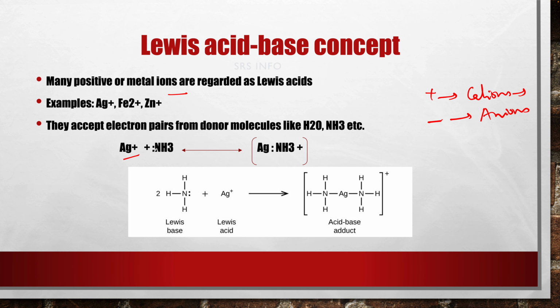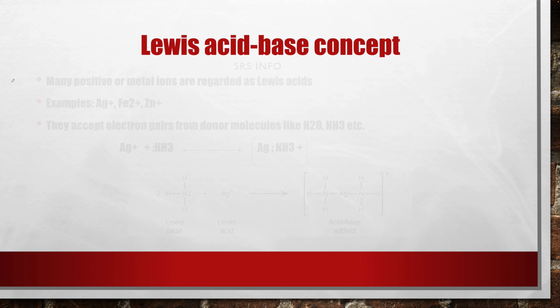These positive metal ions accept electron pairs from donor molecules like H2O, NH3, etc. to form a complex, that is an acid-base adduct, like this. NH3 plus Ag plus, this is a positive ion or cation. This is the second type of reaction which we can explain under the Lewis acid-base concept.